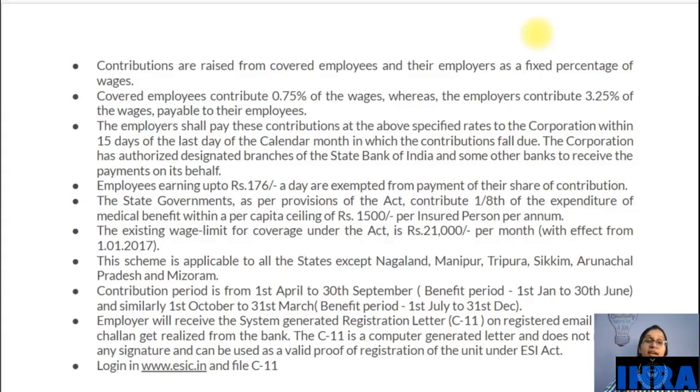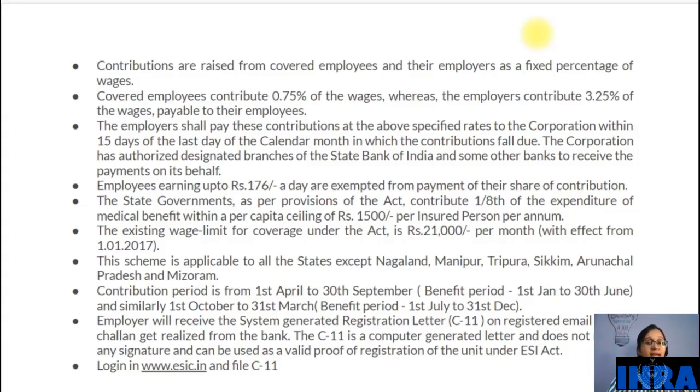Now what is the wage limit? It is 21,000 per month. If an employee is earning up to 21,000 per month, then they are covered under this scheme. It is mandatory for them to be covered under this scheme.